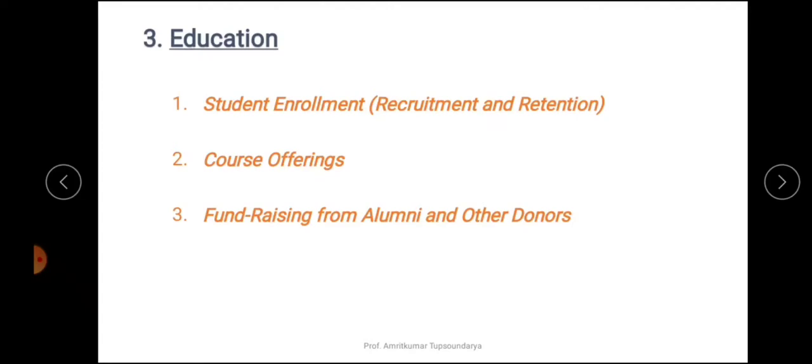Third is fundraising from alumni and other donors. This is something different. Business intelligence can be important here because schools can develop periodic predictive models for the alumni that are most likely to pledge financial support to the schools or colleges.